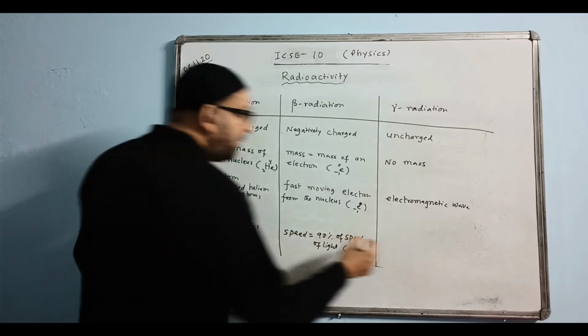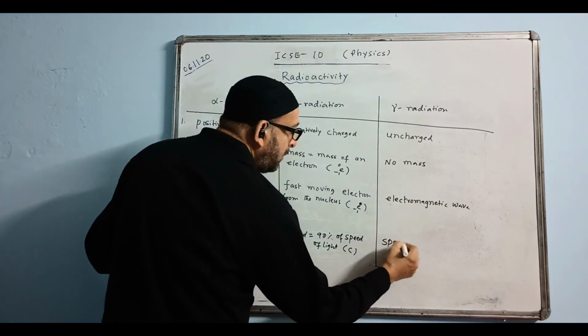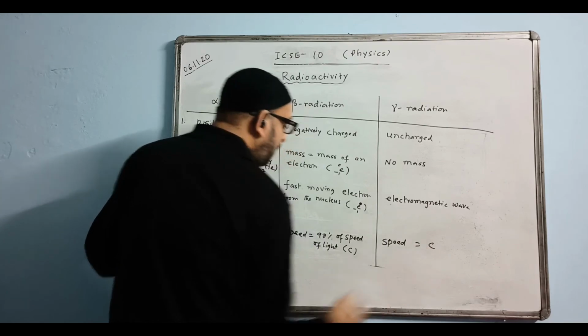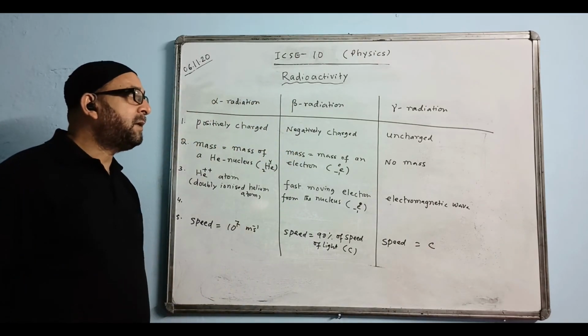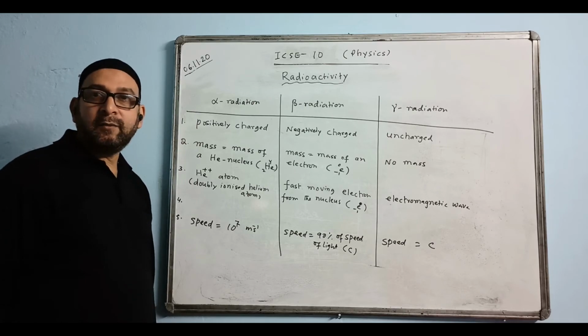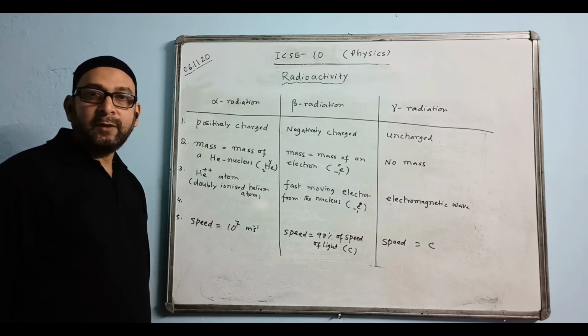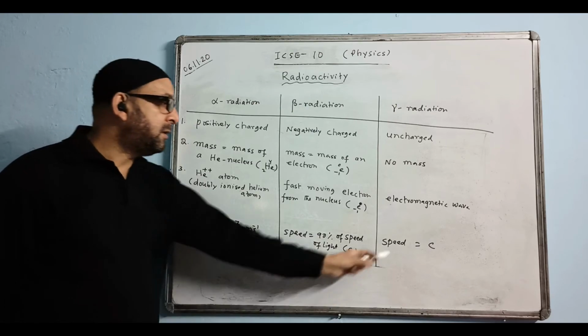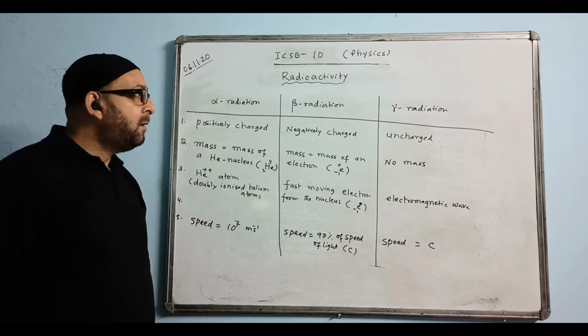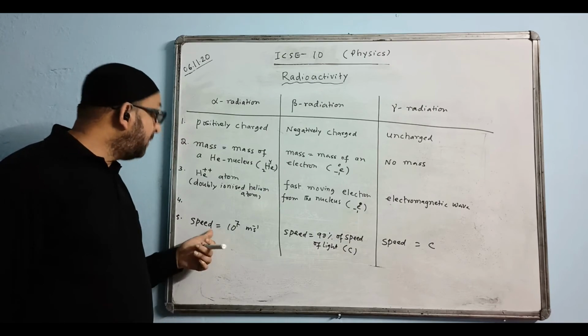And here you write speed equal to c. Then what is c? Speed of light. It travels with the same speed as the speed of light, that is 3 into 10 to the power of 8 meter per second. Which of them has the highest speed? This one. Which of them has the lowest speed? Alpha.